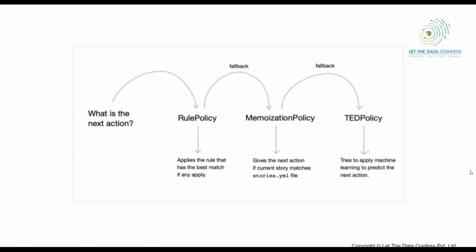Yes, but in that case there will be one more problem. Actually, it's not just about the time. First of all, if there are too many rules, then definitely it will be a problem. But one more thing is how sure you can be that your machine learning algorithm will always be correct. Suppose you are working in an insurance company where so many insurance policies are there, and you have created a chatbot which can answer for all the policies, like which person is eligible.